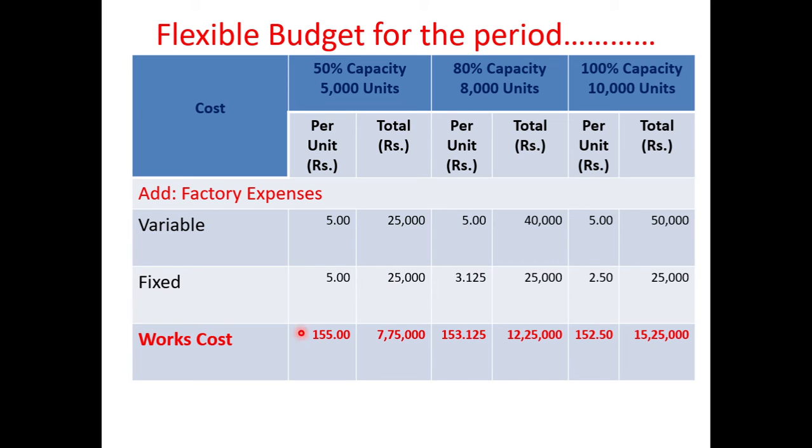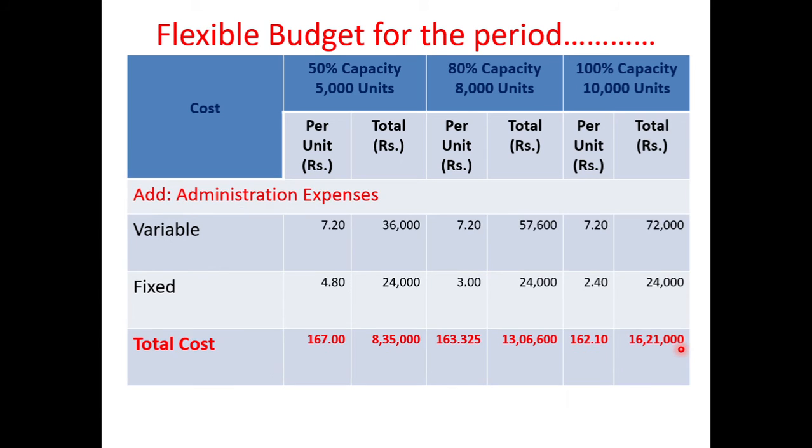We have to put the total for the prime cost. If we add the factory expenses, we will get the factory cost or works cost. Okay, prime cost plus factory expenses is the works cost. Works cost is 155 and 7,75,000 for 5,000 units. Then for 8,000 units 153.125 per unit and amount is 12,25,000, and for 10,000 units 152.5 and 15,25,000.